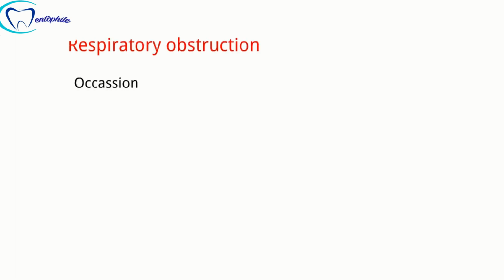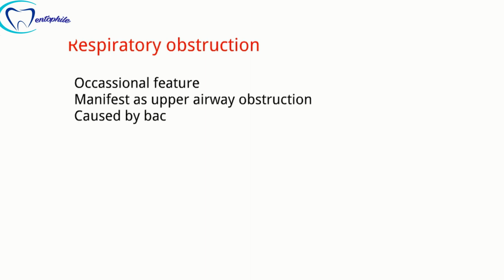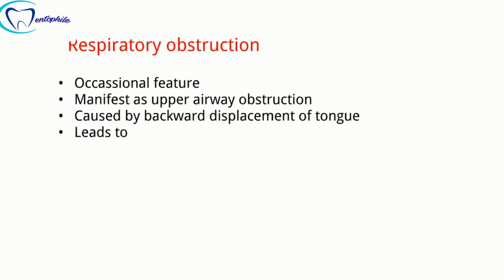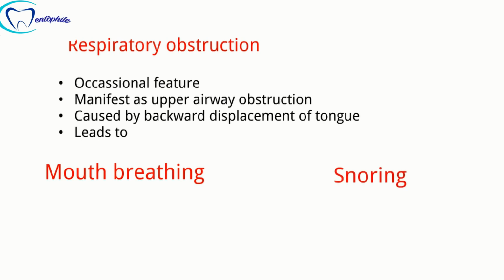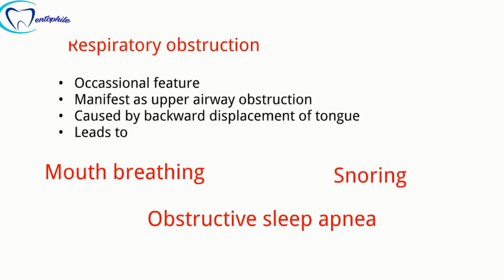Here the respiratory obstruction is usually occasional and manifests as upper airway obstruction, which is usually caused by backward displacement of the tongue in the oral cavity. This obstruction usually leads to mouth breathing habit, snoring and obstructive sleep apnea in children.